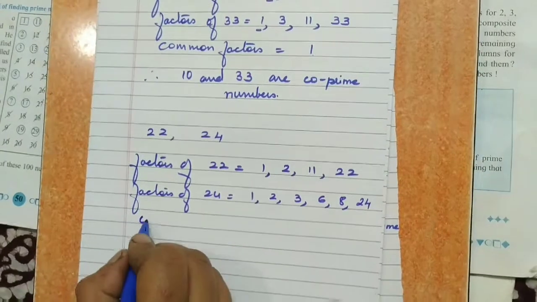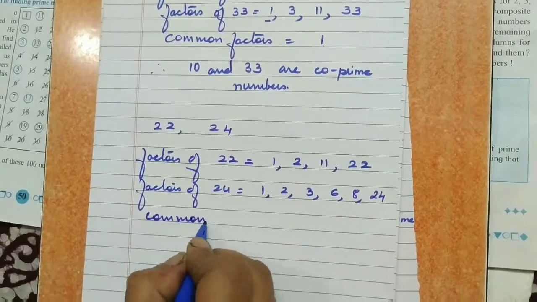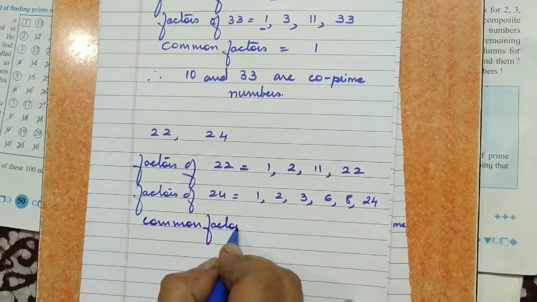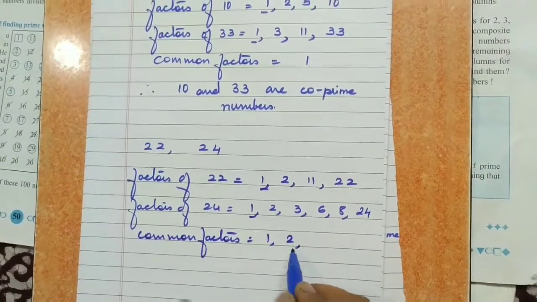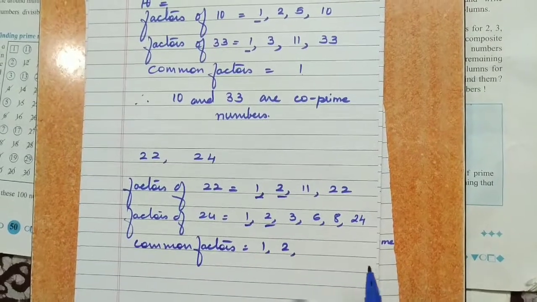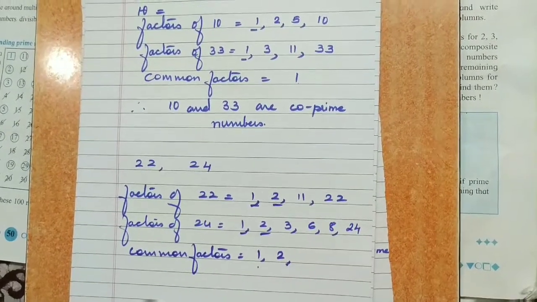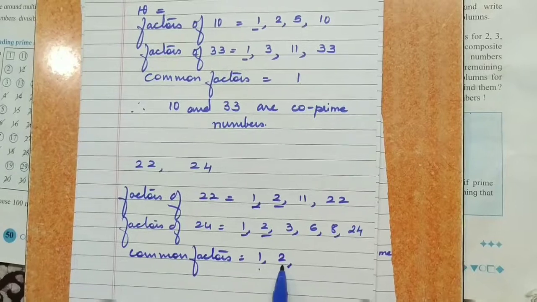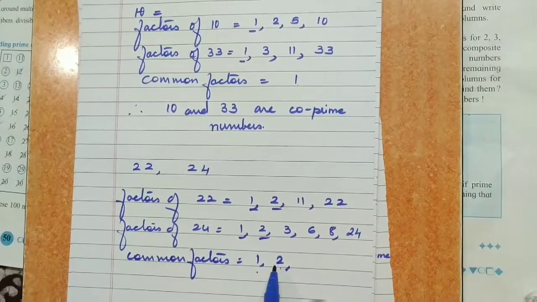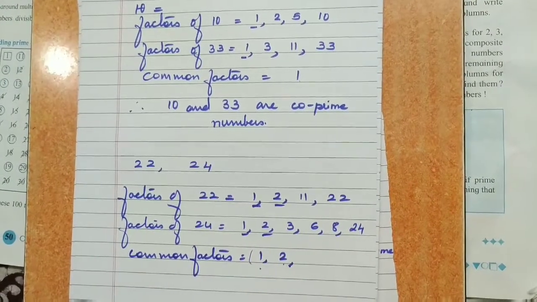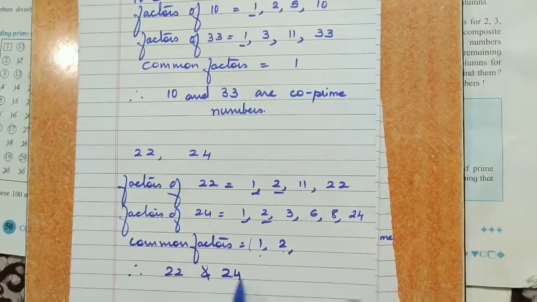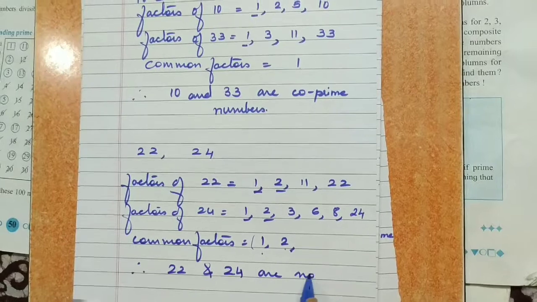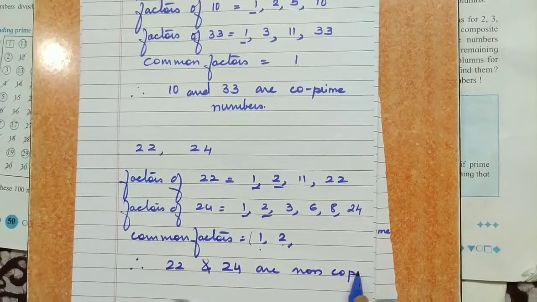So your common factors are 1, and 2 is also a common factor. So 1 is a common factor, 2 is also a common factor. Only the number 1 should be the common factor. Therefore 22 and 24 are non-co-prime numbers.